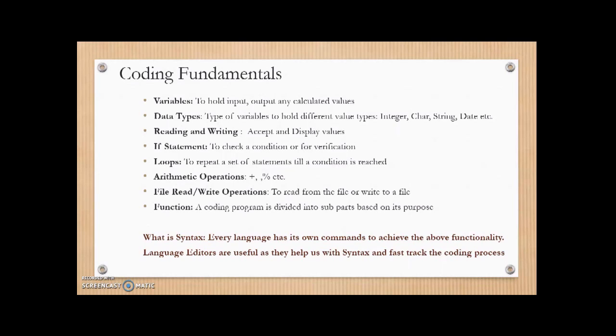So if we have to perform such checks in a program, we use the if statement provided by the language. Loops. Loops are very critical. For example, if we have to perform a set of statements repeatedly on a data set, how do you do it? Let me give a practical example here.